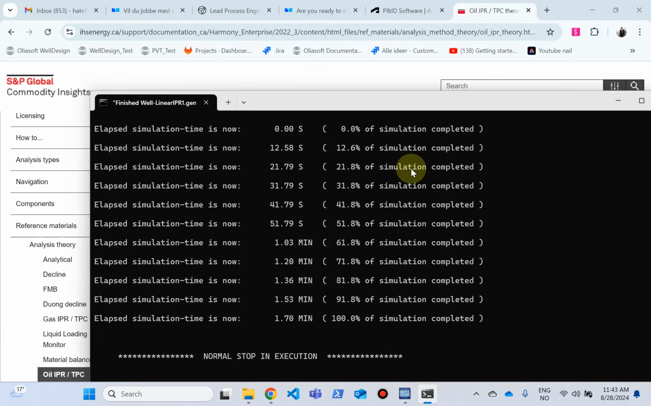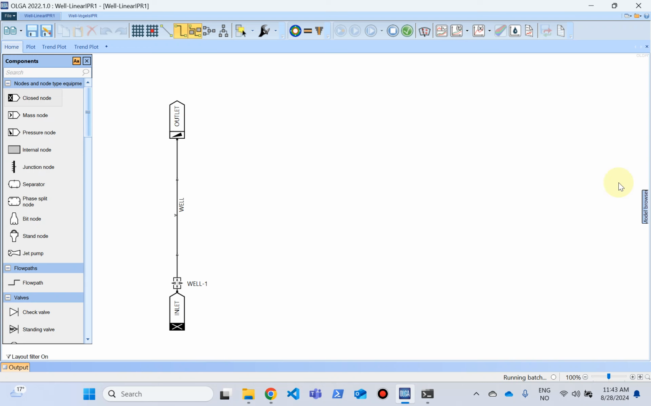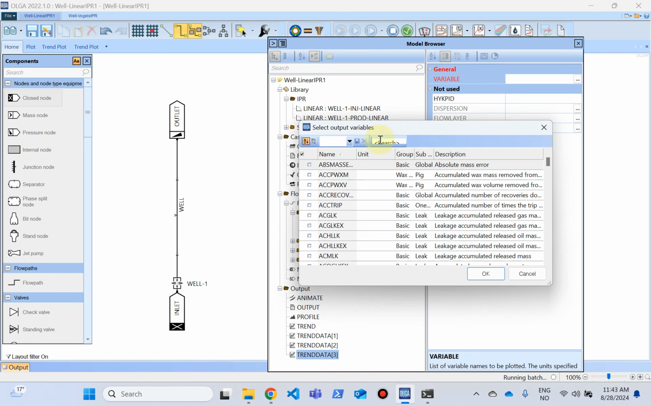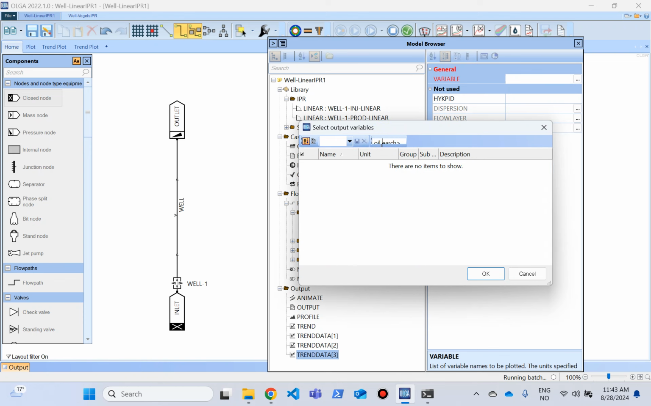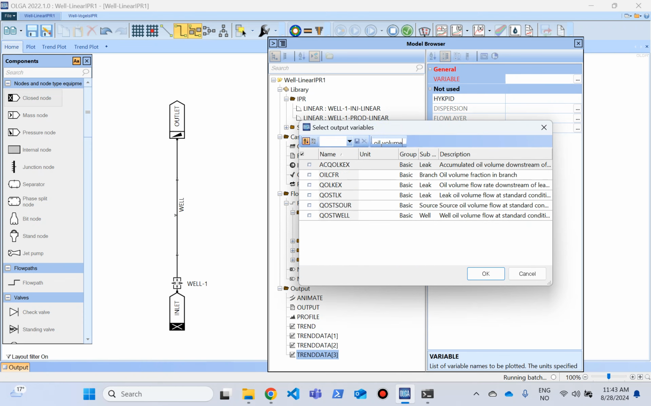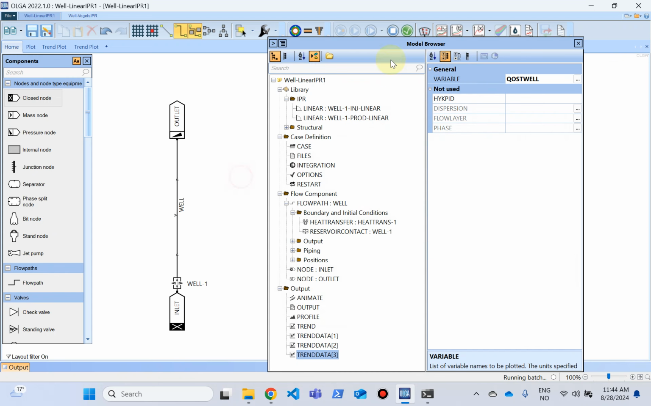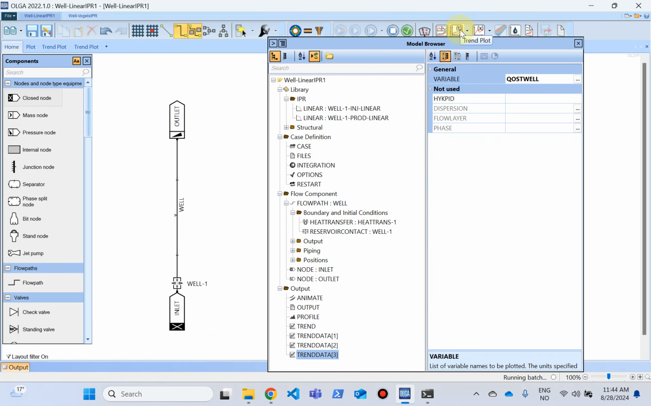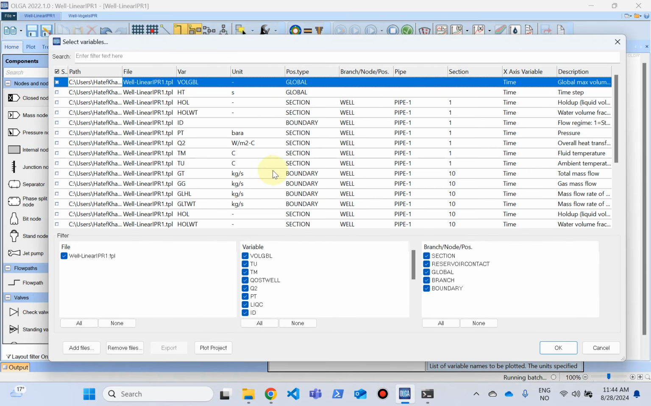Let's see how much standard volume of oil we can get from this. I think I need to add another trend here. So if you go to output, right click and add trend data, and then search for something like oil volume well, you can see that you have something called QoST well, oil volume flow at standard condition. Let's click on that and run this simulation again, and then we can see how much oil this reservoir with this IPR is producing.